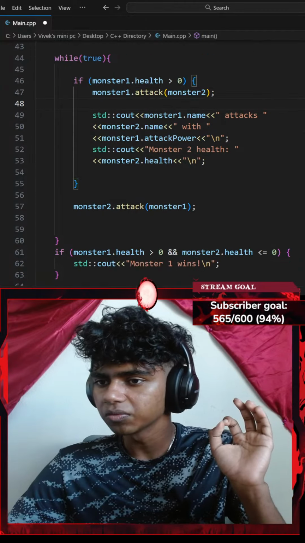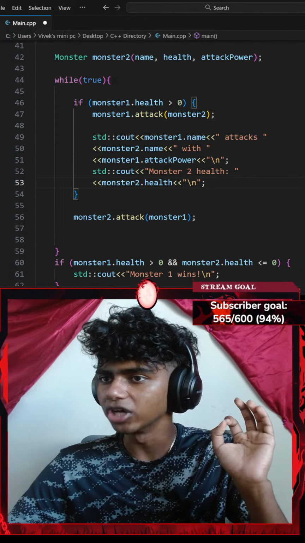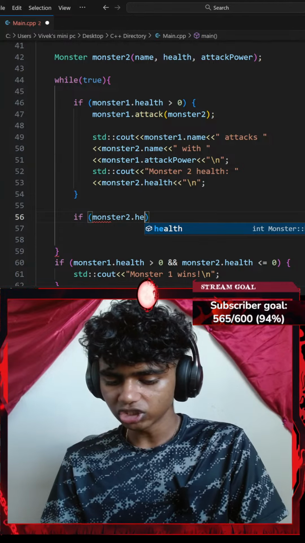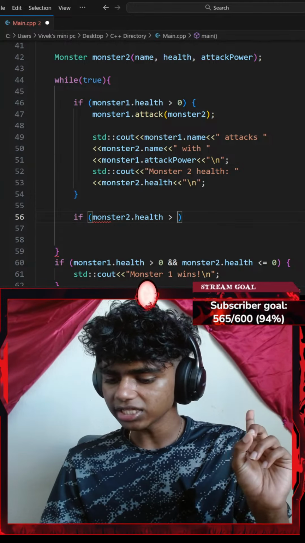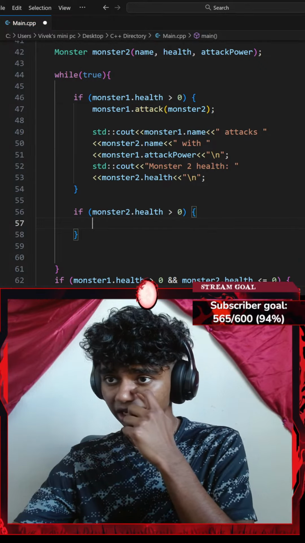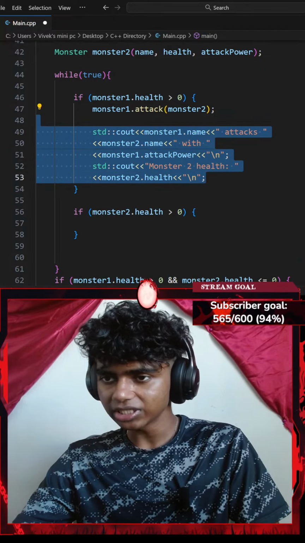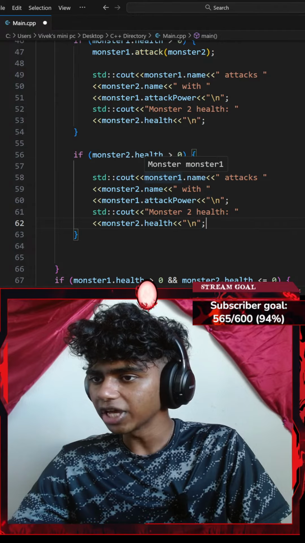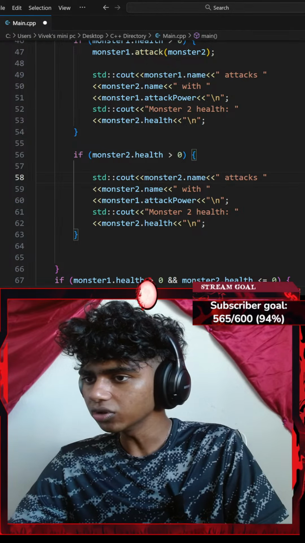Okay, that is for my monster1. Next up, let's go with an if statement for my monster2. So I'll go with something like if, a pair of parentheses, if monster2 dot health is greater than 0, I'm gonna do something. I'll go with a pair of curly braces, and then let's go ahead and copy the standard console output and paste it here. And let me just replace monster1 with monster2.